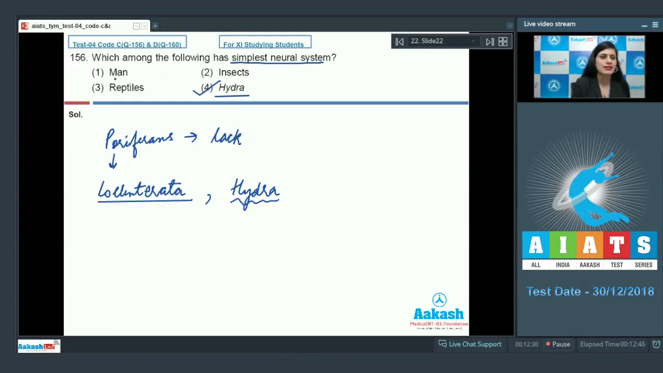The next option given is man and reptiles, and these are incorrect options because these are chordates. These are higher animals which exhibit a complex type of nervous system. And the next option given is insects, and this is also an incorrect option because insects belong to the phylum arthropods, and these are higher invertebrates which exhibit a more complex neural system in comparison to coelenterates. So the correct answer to this question is option number 4. Let's discuss our next question.